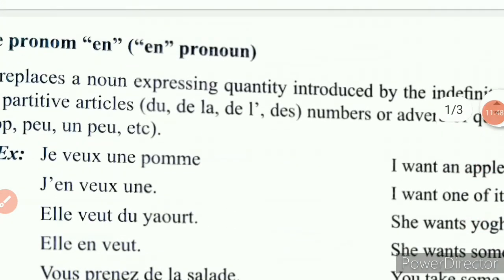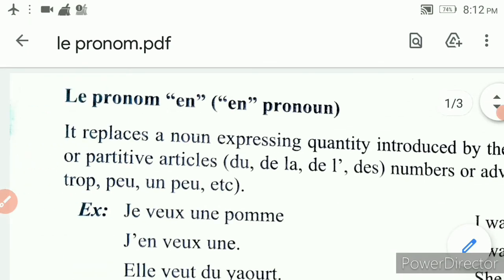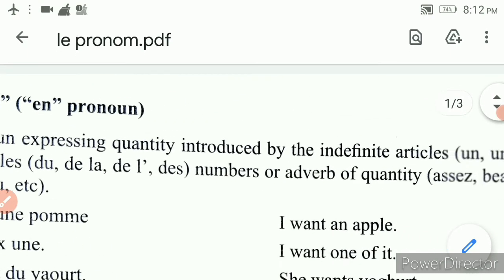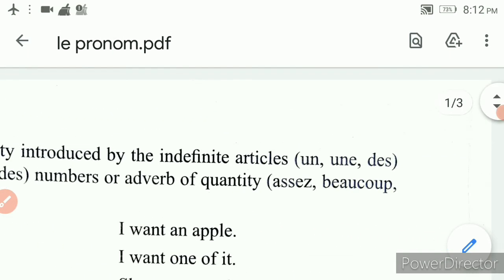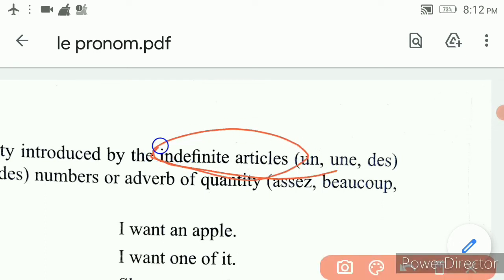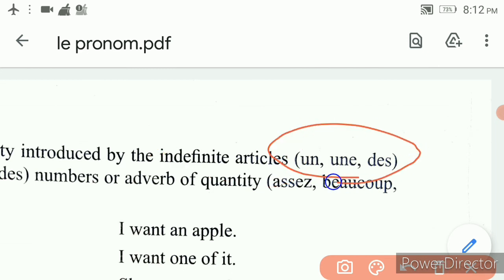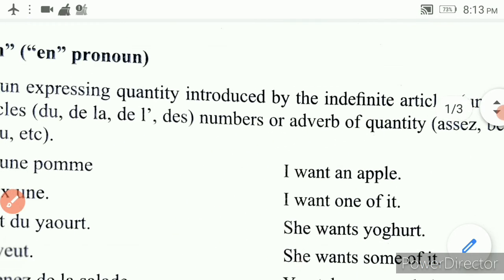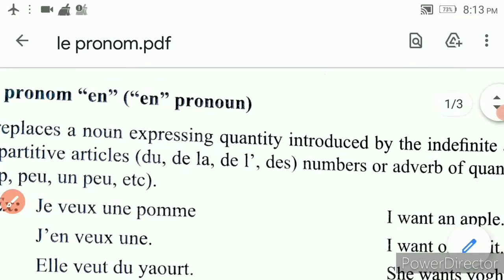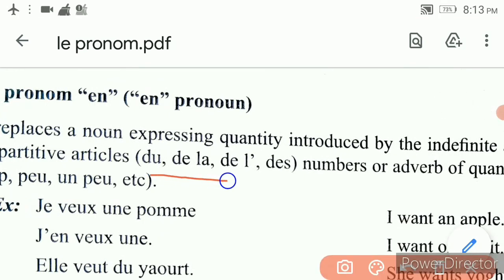Now let us have a quick recap of this. It replaces a noun expressing the quantity introduced by the indefinite article. What are all the indefinite articles? Un, une and des. Clear? Okay, now what are all the partitive articles?